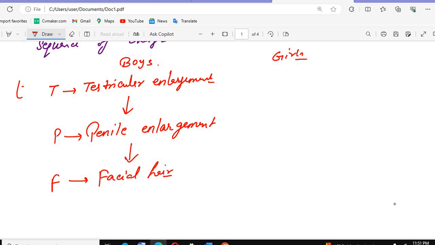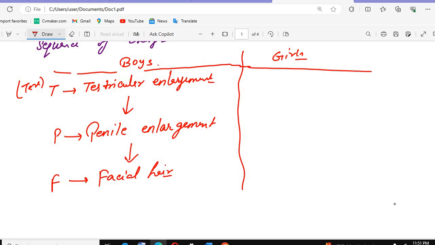You can remember TPF. Who does all this PF stuff? Boys do, right? Girls don't have all this worry. Okay? Now what will be seen in the girls? So you need to remember TPF: testicular enlargement, penile enlargement, and facial hair.